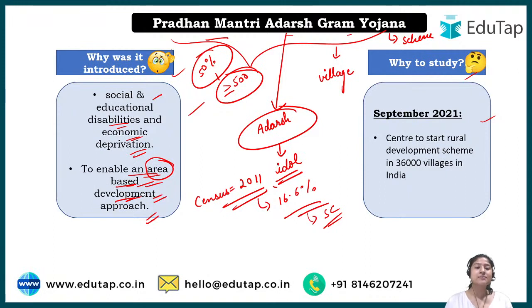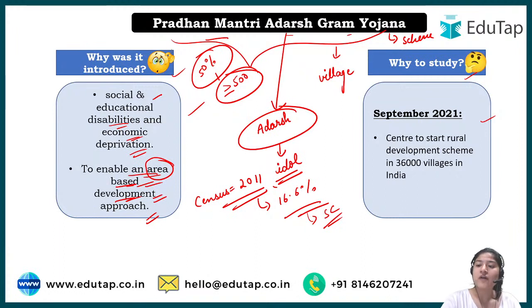So this is the general overview of the meaning of this Adarsh Gram Yojana, that would be the ideal village, or the model village you can say. And why was it introduced? With the basic factors in mind which we have just studied.